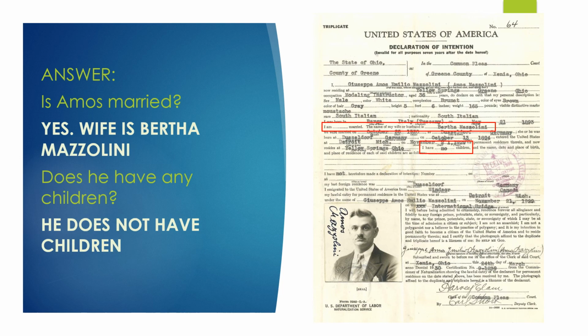So here we see that Amos says, I am married. The name of my wife is Bertha Mazzolini. So yes, Amos was married. But do you have any children? Here it says, I have no children. So we have that outlined in red as well. So Amos and Bertha did not have children.